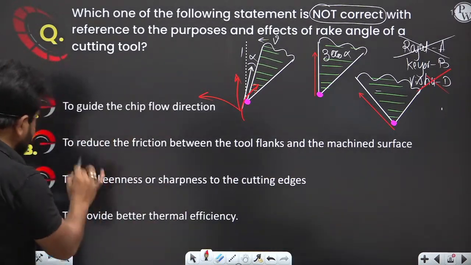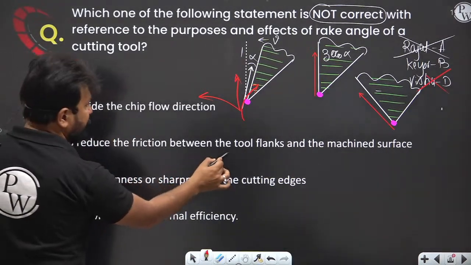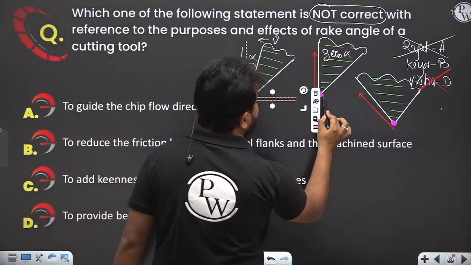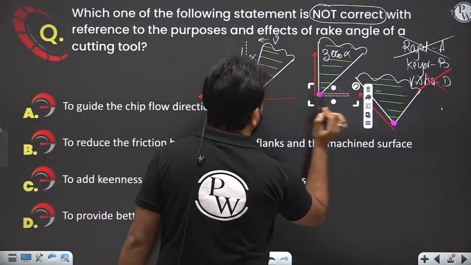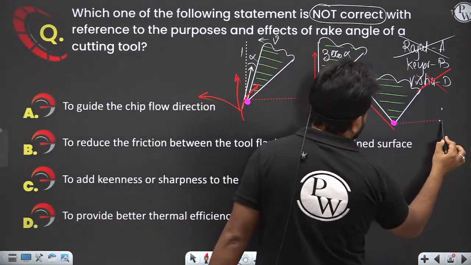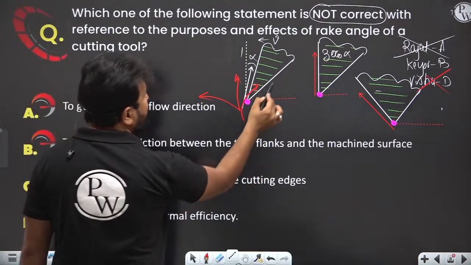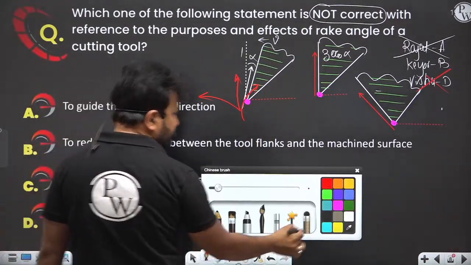My dear, what he says is, to reduce the friction between the tool and the surface of the workpiece, to reduce the friction between the tool flank. This is the flank, as you know.